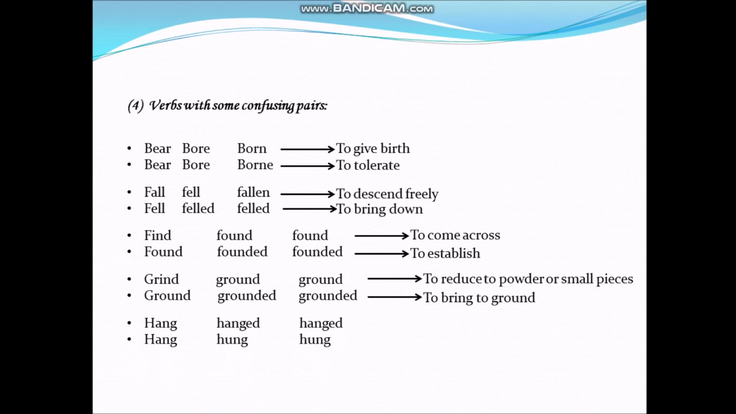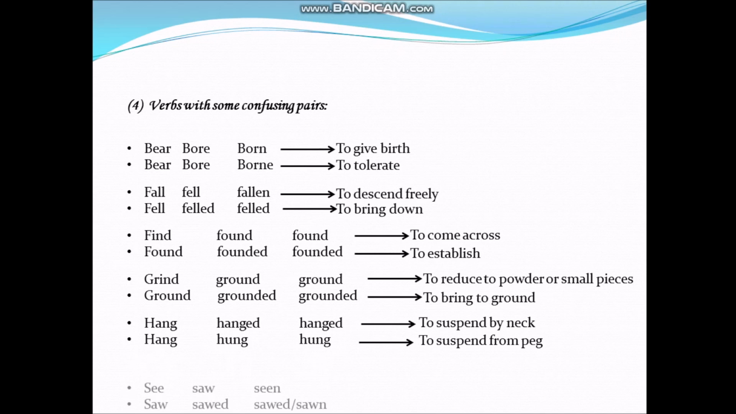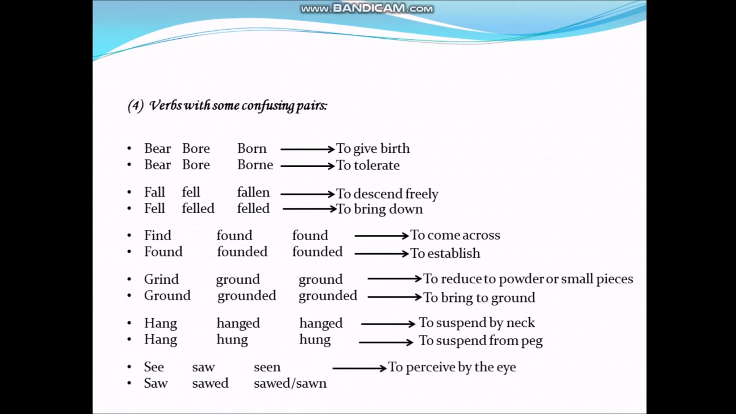First one means to suspend by neck. And second one, to suspend from peg. Peg means any kind of hook on which we can hang something. Next pair, see, saw, seen, saw, sawed, sawed or sawn. Here again, sound same but different in meaning. First one means to perceive by the eye. Second one, to cut with the help of a saw.